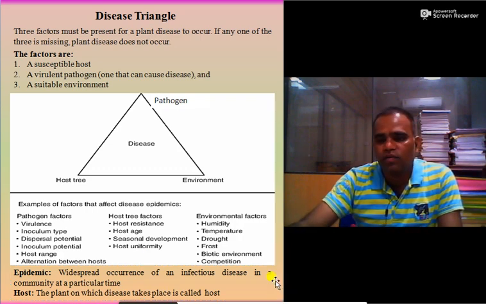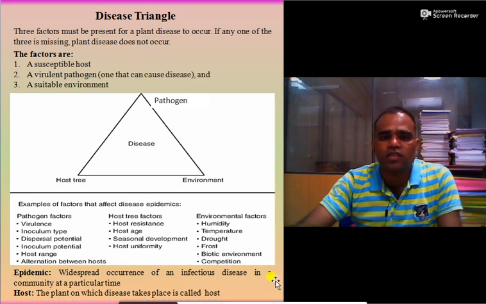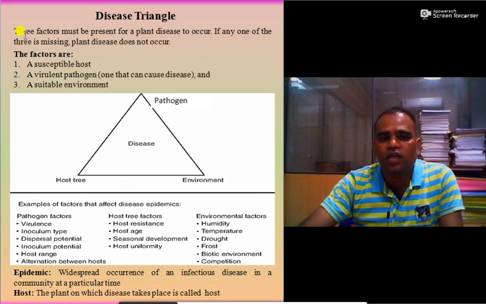So dear friends, one may ask you to give a short note on disease triangle. So you have to give the disease triangle. You have to state what is meant by disease triangle. You have to enlist the factors, and you also have to give examples of factors in each component.